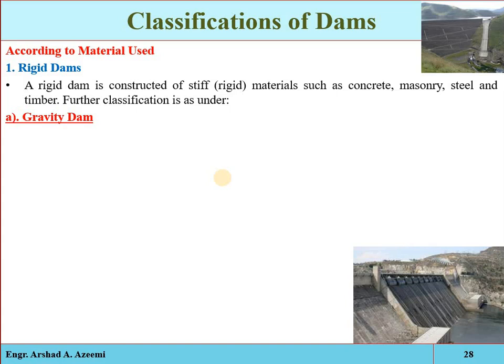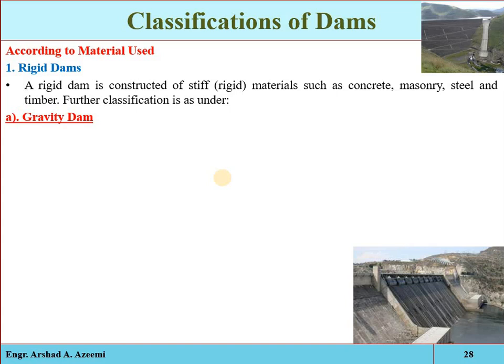The second one, based on the material, is the non-rigid dam, which is constructed from natural embankment material like earth or rock fill material. Then we have three types: earth dam, rock fill dam, or combined earth and rock fill dam. Okay, so the first type of rigid dam is the gravity one.